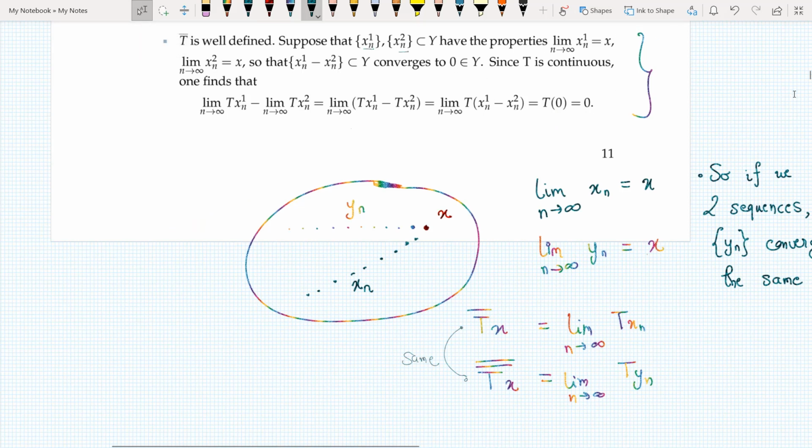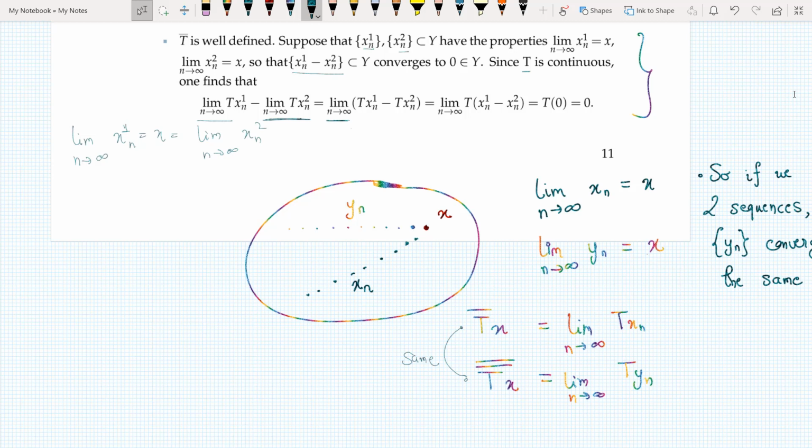Now, going through these, I see that, again, in our context, this is just xn1 and xn2. And I have the property that the limit n tending to infinity of xn1 is equal to x, which is equal to the limit n tending to infinity of xn2. That's the reason why this thing converges to 0, meaning that if I subtract these two things from each other, they converge to 0. And now since T is continuous, I have these two quantities, and I can take the limit out.